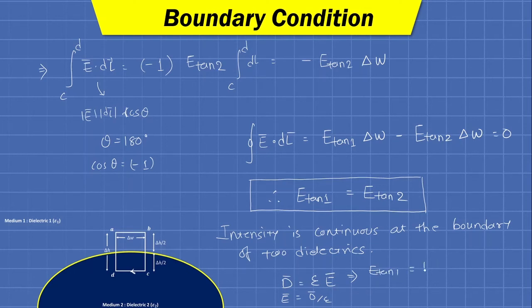will be equal to D101 divided by the permittivity of that particular medium. So for medium 1 the permittivity is epsilon 1, and similarly E102 can be written as D102 divided by the permittivity of the second medium, that is epsilon 2. And if both the tangential components of intensity are equal, I am writing the remaining derivation in the top right corner, then we can write